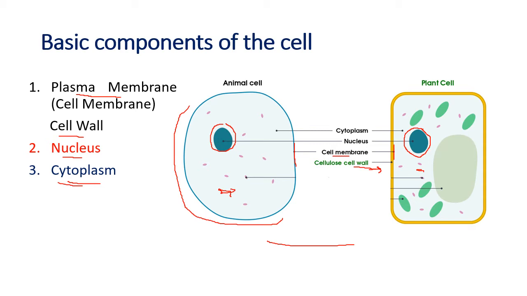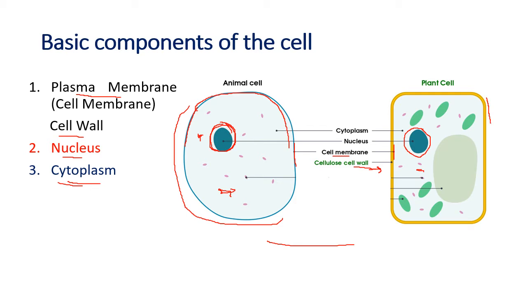Just now what you basically see is three things. Any cell has an outer covering called the cell membrane. It has a dense protoplasm called the nucleus, and between the walls of the nucleus and the membrane there is a jelly-like substance called the cytoplasm. So these are the three basic things that any cell will have. Either a plant cell or an animal cell, or any cell in a plant or animal body, will have these three basic components: a membrane, a nucleus, and a cytoplasm. But additionally, in a plant cell there is a cell wall also.